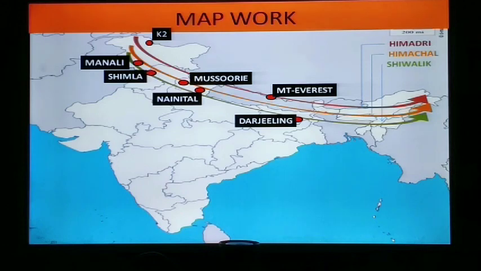In this map I have shown you the 10 locations, that means 3 ranges of Himalaya, Himadri, Himachal and Shivalik. So you have to draw a line like this to show all the 3 ranges and you have to show 5 hill stations: Manali, Shimla, Mussoorie, Nainital and Darjeeling, and the 2 highest peaks K2 and Mount Everest. So students, I think this will clear the idea of map work.